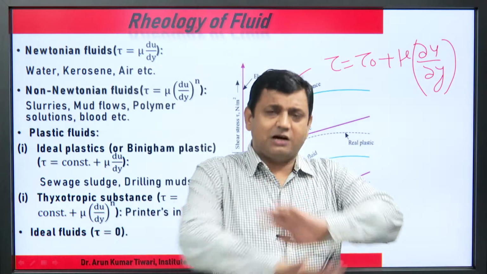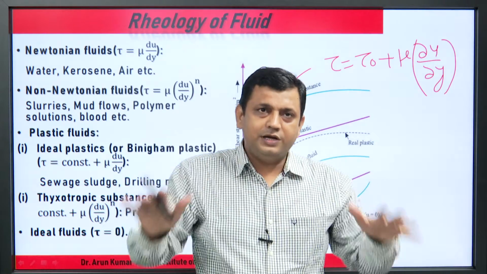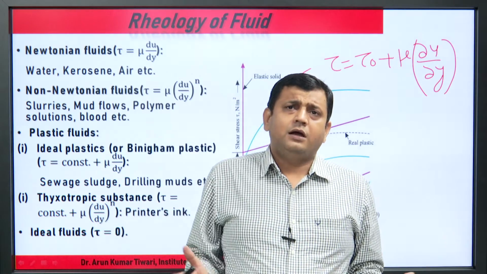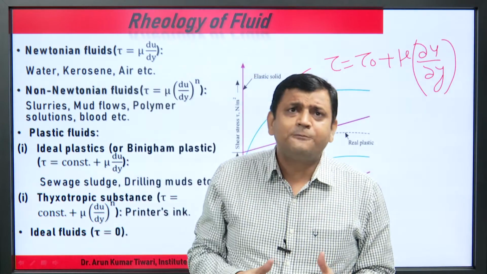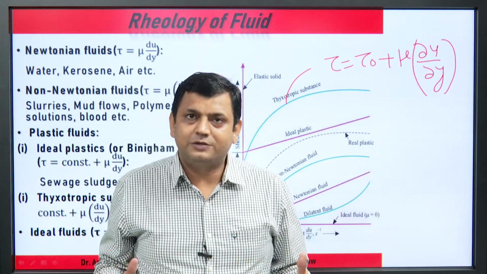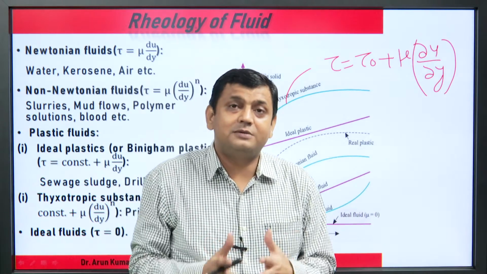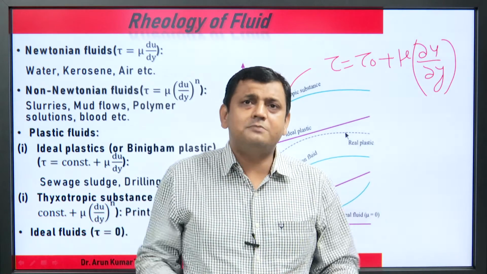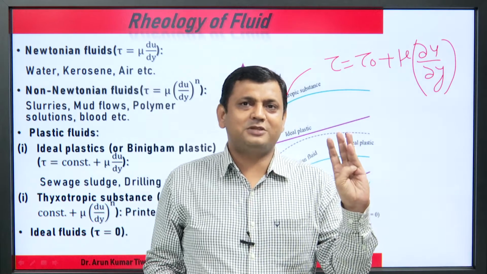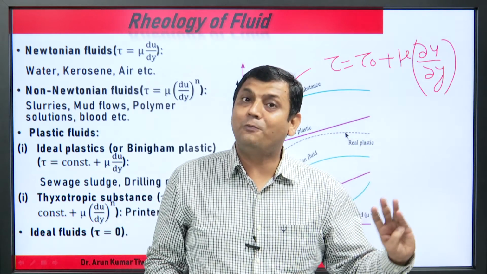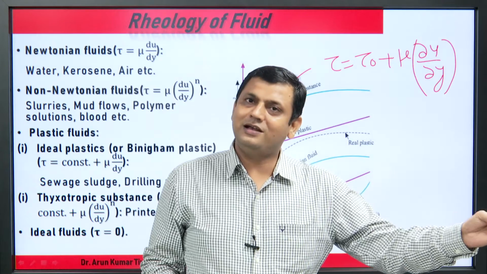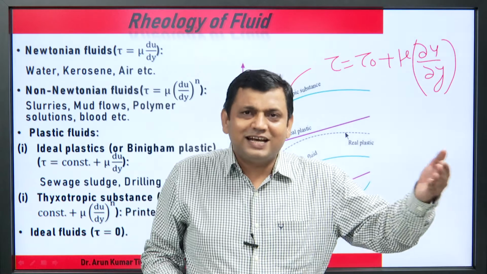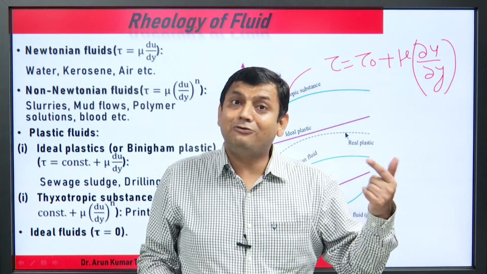All this covering Newtonian and non-Newtonian, and within non-Newtonian the ideal plastic and thixotropic, is known as the rheology of fluid, or rheological behavior. On the basis of Newton's law of viscosity, if it obeys, it is Newtonian; if it does not obey, it is non-Newtonian. There are many conditions in non-Newtonian, depending on the value of the n coefficient.